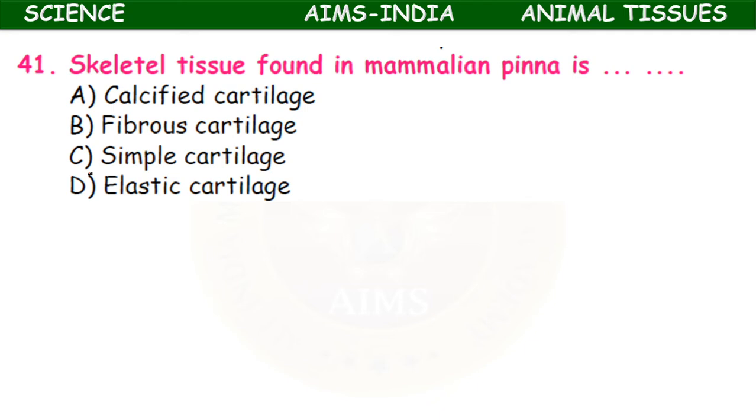The skeleton tissue found in the mammalian pinna, mammalian pinna means external ear, is calcified cartilage, fibrous cartilage, simple cartilage, elastic cartilage. It is the elastic cartilage which is present in the external ear pinna of mammals and even our nose also, tip of the nose, elastic cartilage.